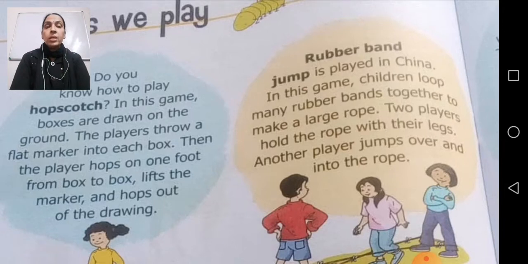If you have not heard it, that is the general name of the game. The player throws a flat marker into each box. Then the player hops on one foot from box to box, lifts the marker and hops out of the drawing. So that is the game.